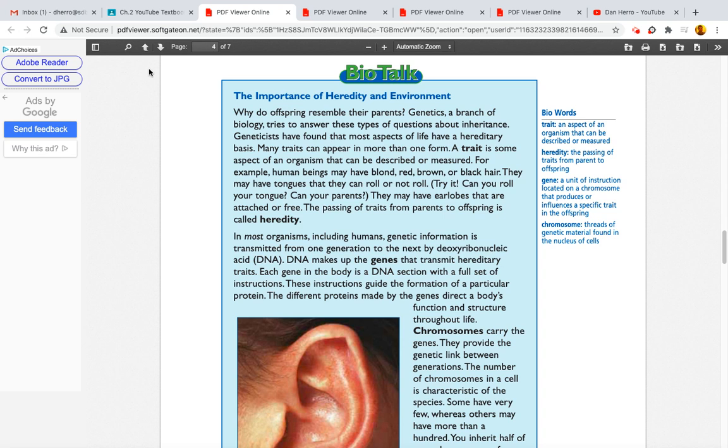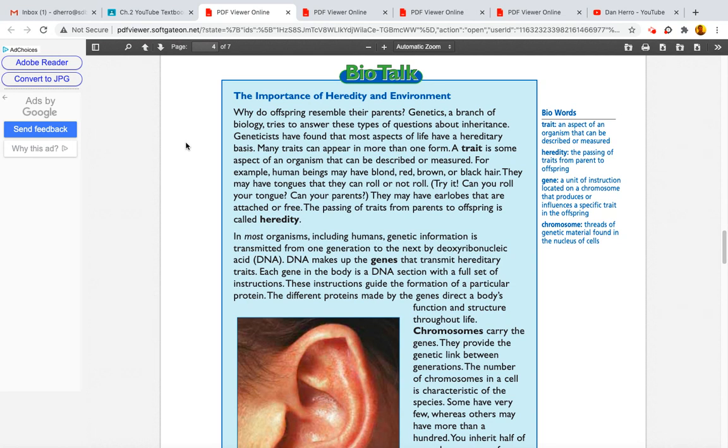Chapter 2, Section 2, Biotalk: the importance of heredity and environment. Why do offspring resemble their parents? Genetics, a branch of biology, tries to answer these types of questions about inheritance. Geneticists have found that most aspects of life have a hereditary basis. Many traits can appear in more than one form.